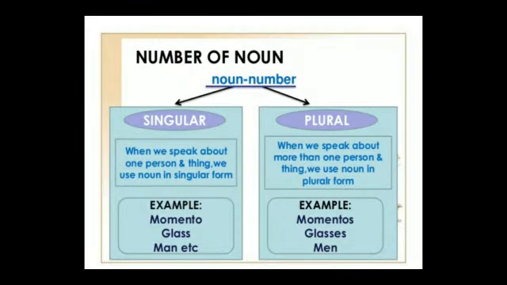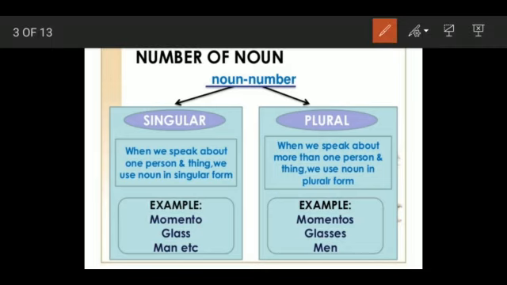Talking about the two kinds of nouns in terms of number, noun in singular form and noun in plural form, we see when we are talking about one person, one animal, or one thing, then we are using noun in singular form. For example, memento. There is only one memento, so that is singular noun. There is one glass. We are referring to just one glass. That is singular. There is one man, so we are using noun in singular form.